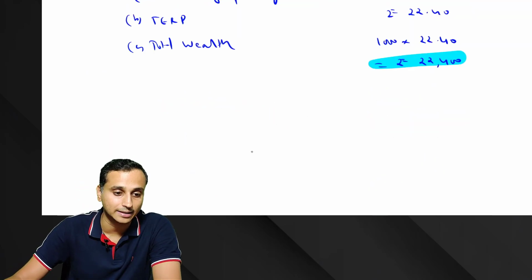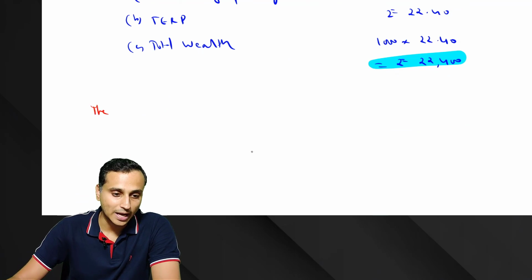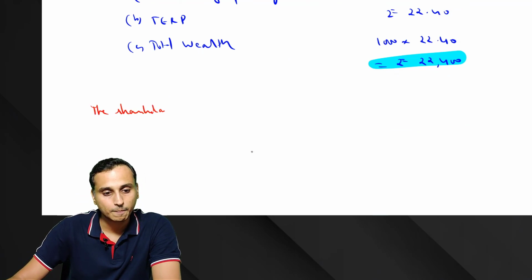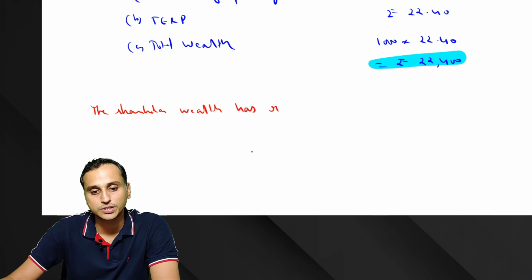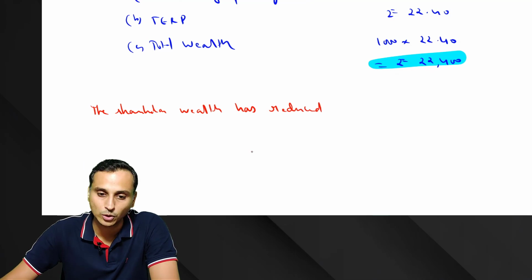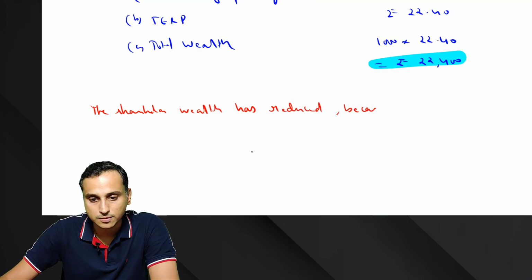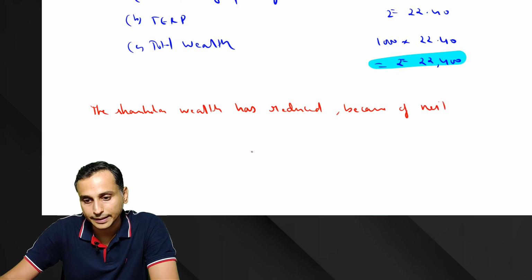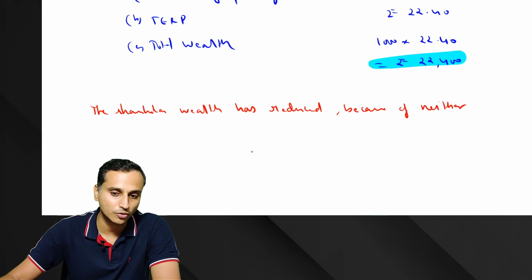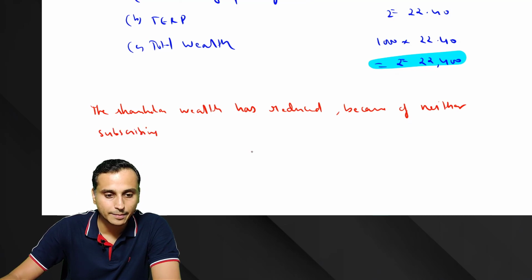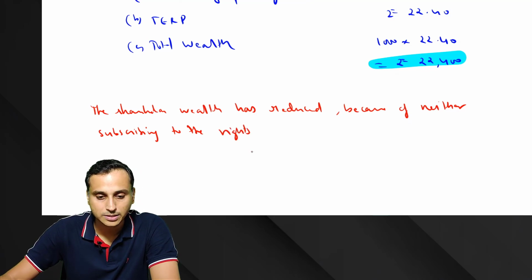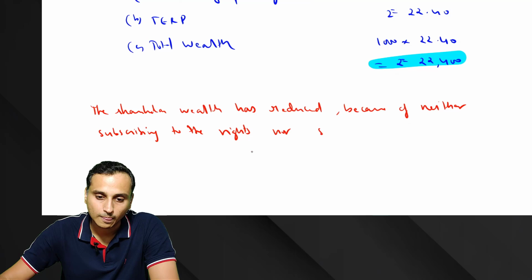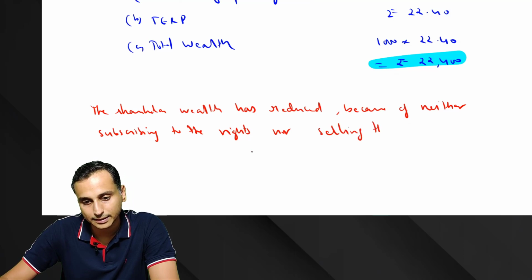So what do we understand? That the shareholder's wealth has reduced because of neither subscribing to the rights shares, nor selling the rights.